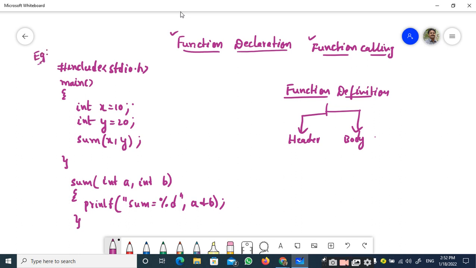We have this #include <stdio.h>. This is a preprocessor directive, and we can see here that this is one function, and this is another function. So I have defined my problem of addition of two integer values. I have divided it into two parts or two functions, two procedures, anything you can call. But in the C programming language, we are very much familiar with the term functions, so let us stick to that term only. The main function is one function and the sum function is another function.